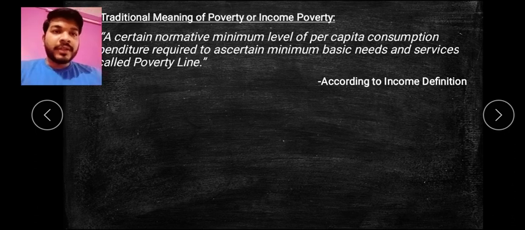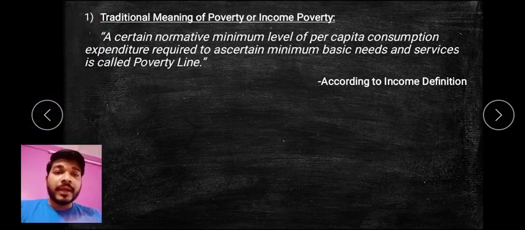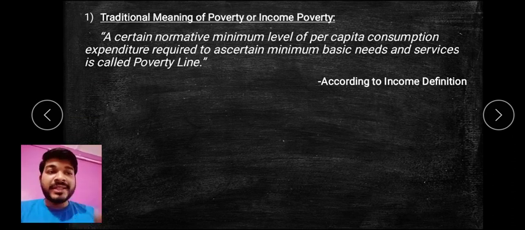So the traditional meaning, or we can say income poverty, is a normative minimum level of per capita consumption expenditure required to attain certain minimum basic requirements or basic needs and services, and this is called the poverty line. When people are not able to attain this minimum, that is called poverty, but when they attain this minimum of basic needs and services, they are on the poverty line, or above the poverty line. So for them, the measuring rod is the poverty line.